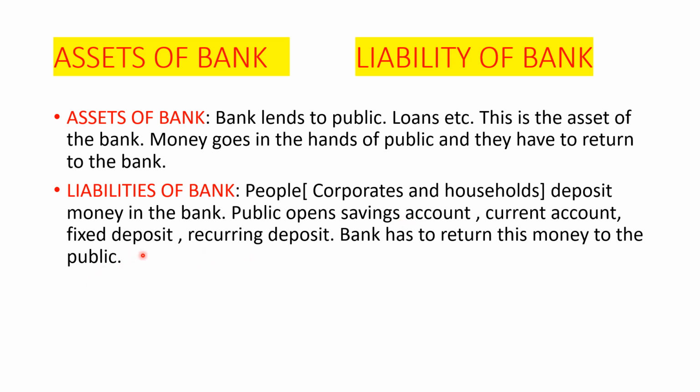Fixed deposit, you can deposit the money, say 1 lakh rupees for a period of 3 years or 4 years depending upon the suitability. Recurring deposit means every month you will be depositing 10,000 or 50,000. A fixed amount of money will be deposited in your account every month. So these accounts, people deposit money in the bank.